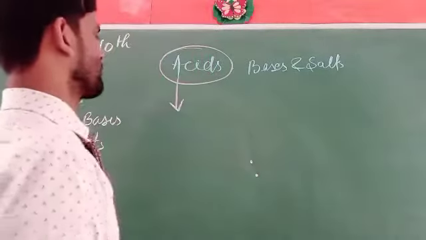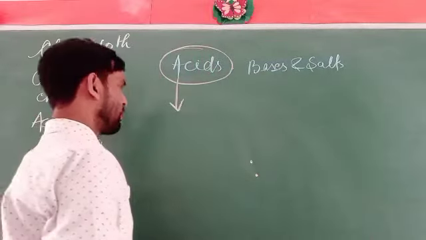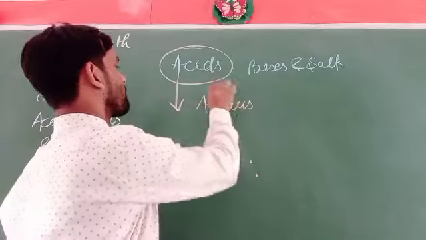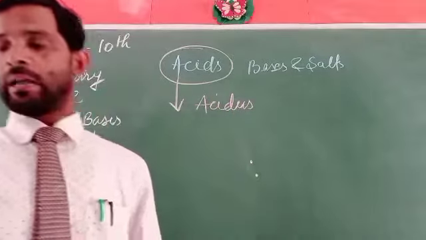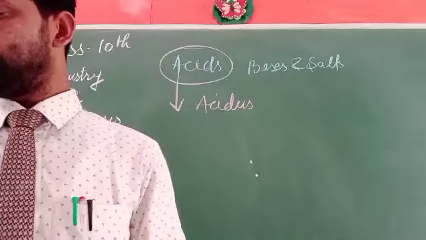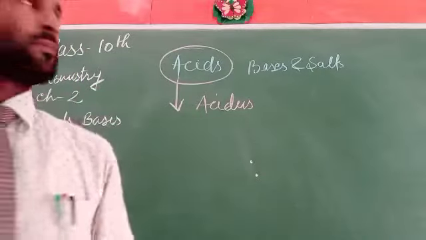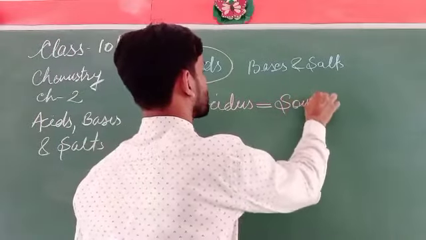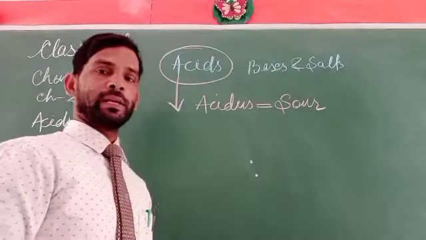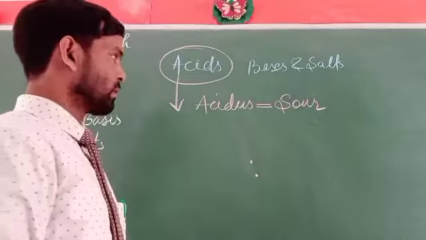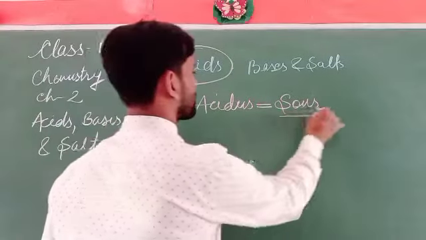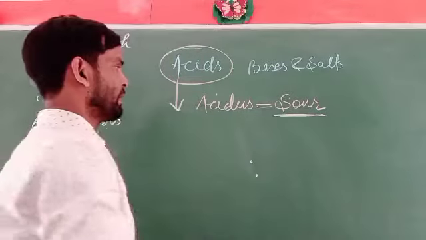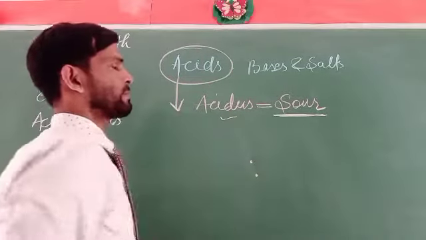Why? Because acid is a word derived from acidus, or we can say acer. Acer, or acidus, means sour. That is, if a sour taste is present, that indicates there is an acid.